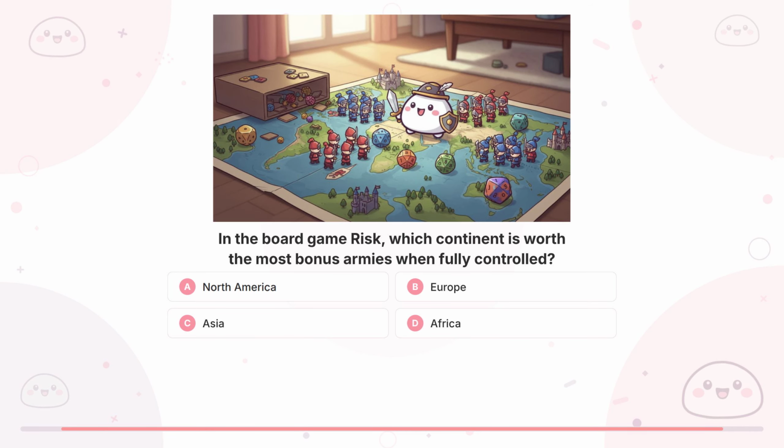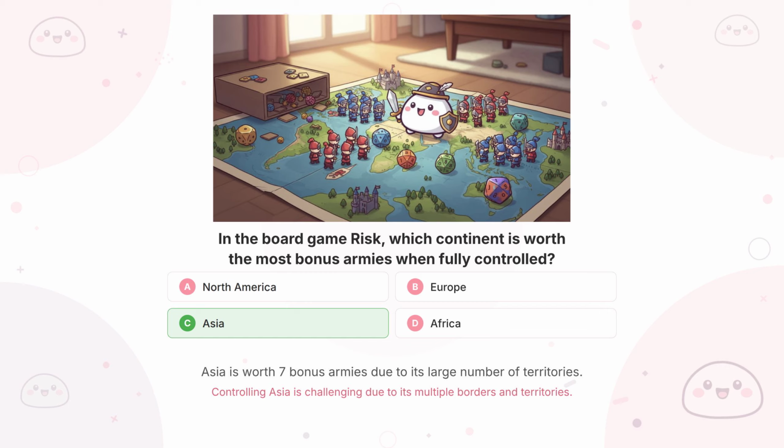Question 24. In the board game Risk, which continent is worth the most bonus armies when fully controlled? That's right. The answer is C, Asia.